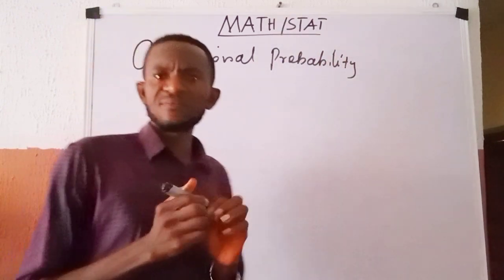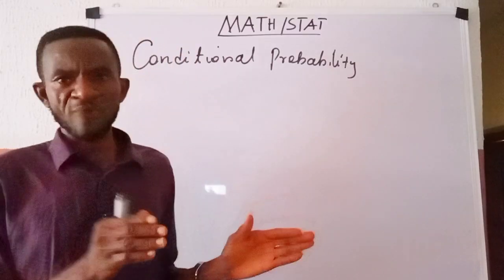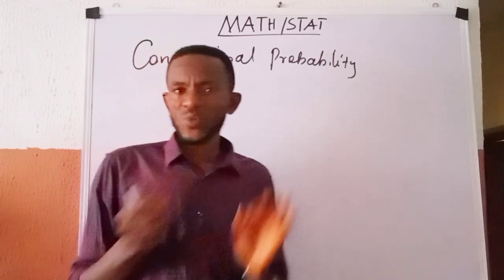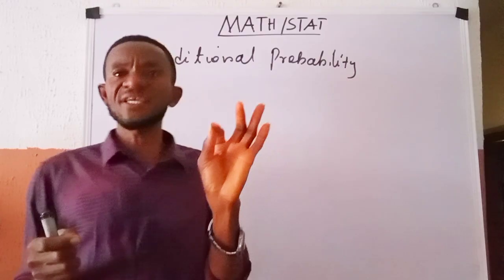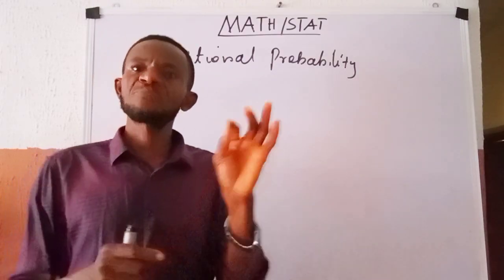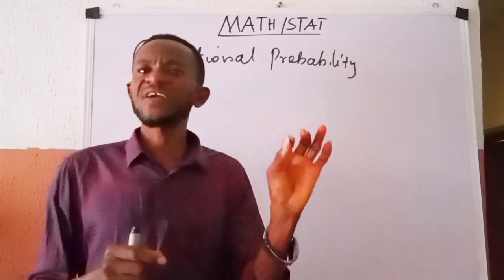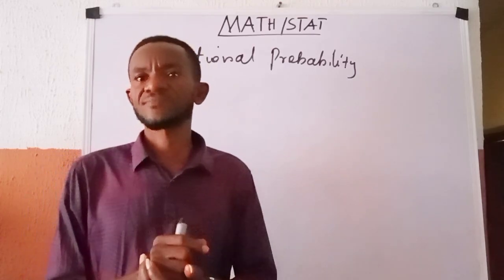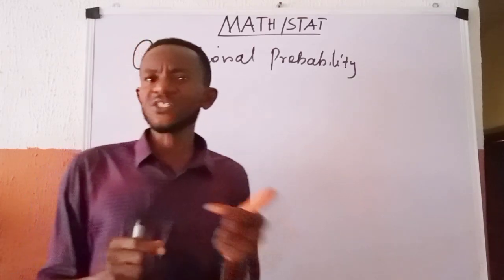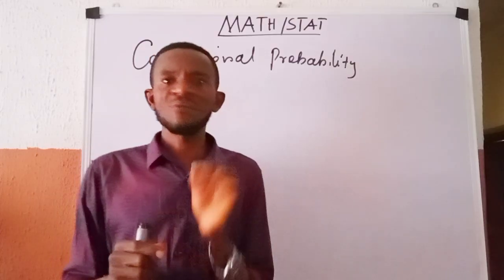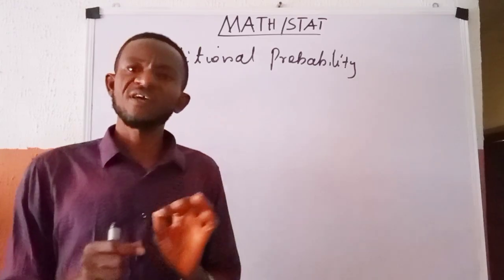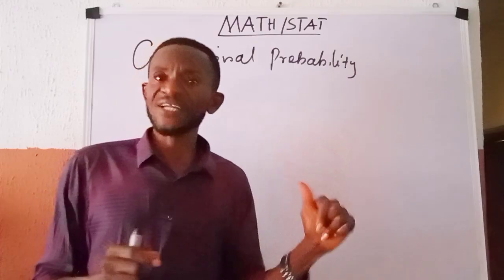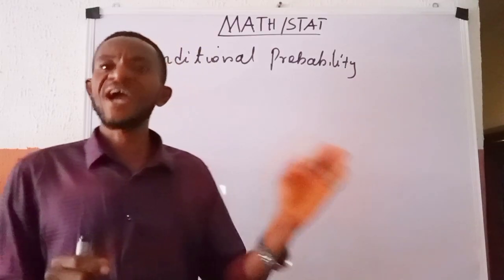What do we mean by conditional probability? Conditional probability is the probability of an event happening based on a condition. And of course, this condition is nothing but the fact that another event related to this event had happened earlier.